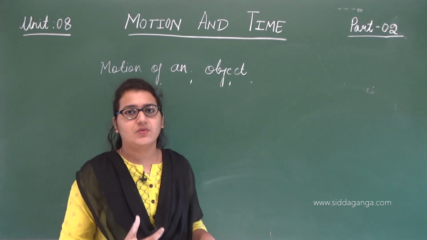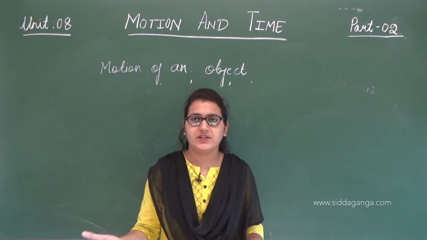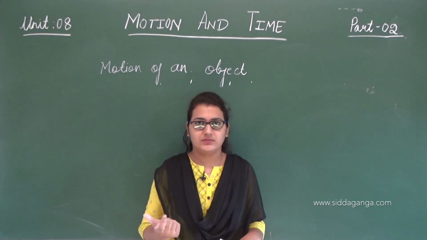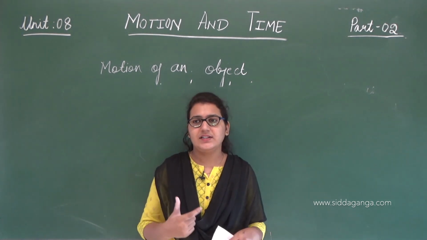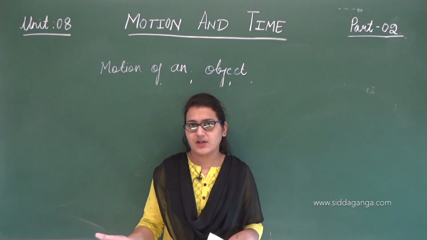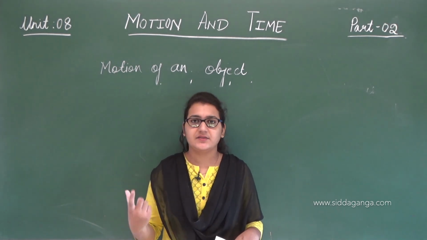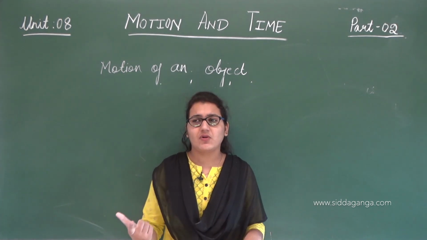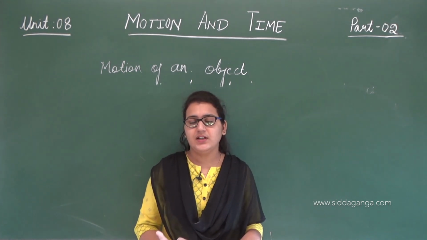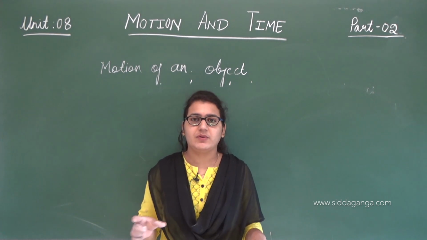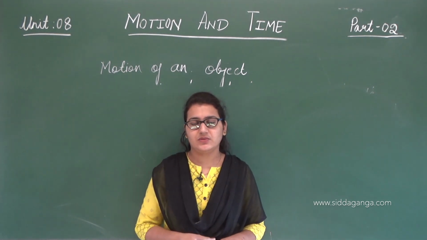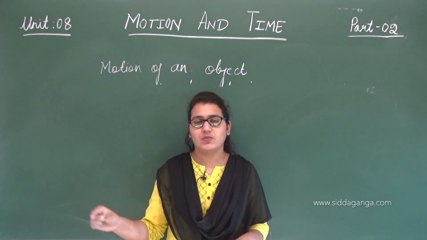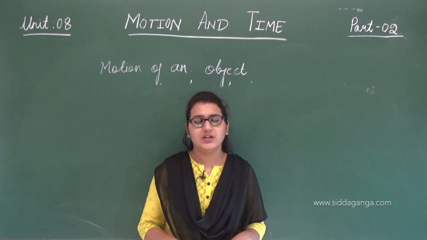So in our day-to-day lives, we use the terms fast and slow, right? We say this cycle moves fast, or this bike is fast, or he or she runs fast, or he walks very slow. These are the normal terms we use daily. So what exactly determines fast and slow motion?